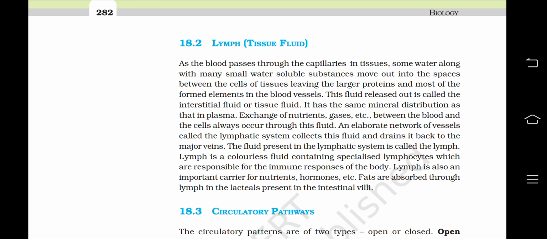Here we end the first part of Chapter 18, Body Fluids and Circulation.